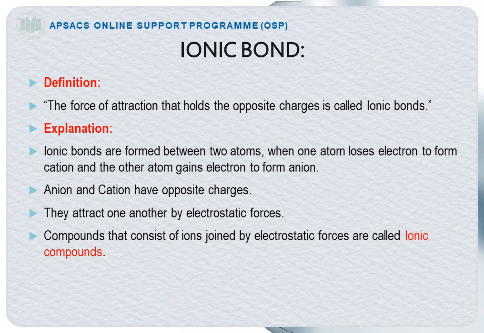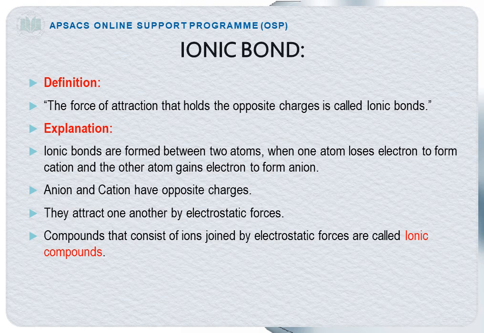Explanation. Ionic bonds are formed between two atoms when one atom loses an electron to form a cation and the other atom gains an electron to form an anion. When one atom loses an electron, it gains a positive charge and that positively charged atom is named a cation. When an atom gains an electron, it gets a negative charge and that negatively charged atom is called an anion.